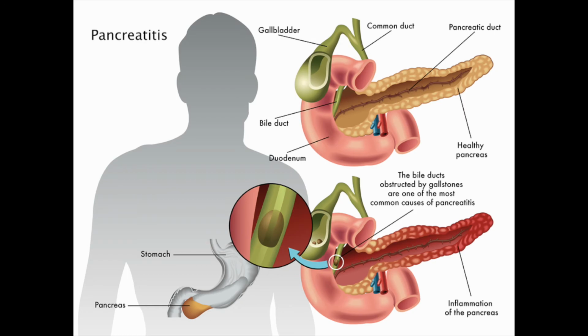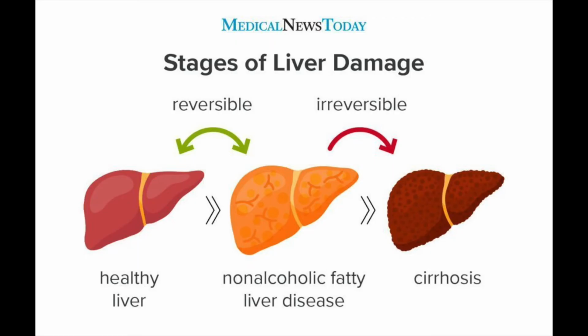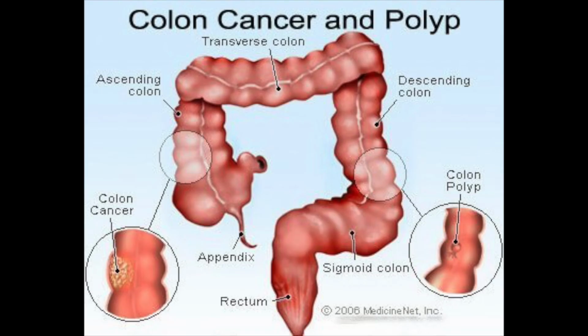Some common diseases or clinical applications in the stomach are pancreatitis, liver disease, and colorectal cancer. Pancreatitis is the inflammation of the pancreas, which can be caused by blocked excretory ducts or bacterial or viral infections. Liver disease is a life-threatening disease that can severely damage the liver. What makes it so dangerous is that the liver can only partially regenerate after the injury. Colorectal cancer is the third leading cause of cancer-related deaths and is common in both men and women.